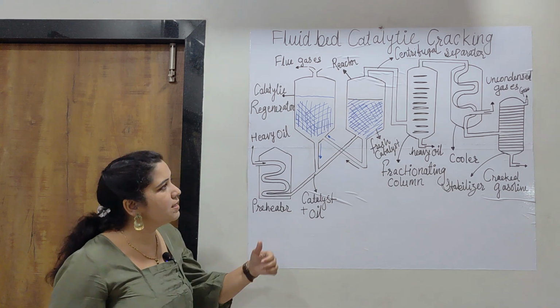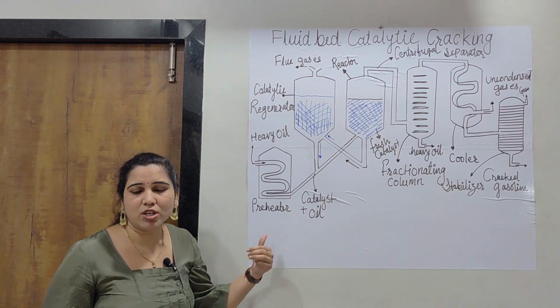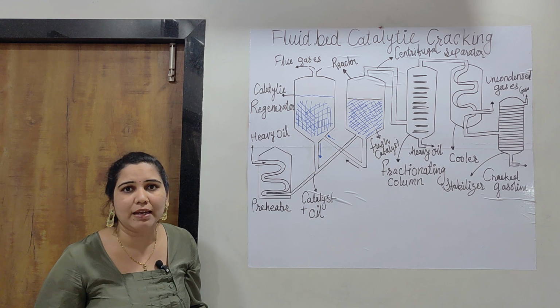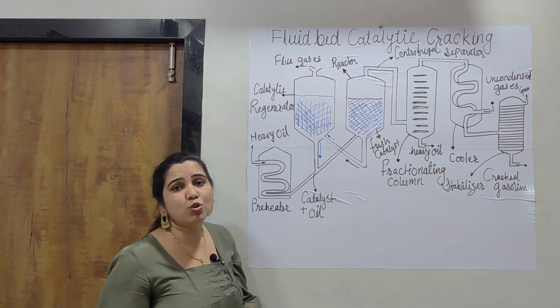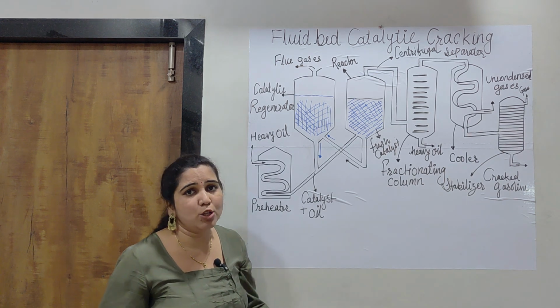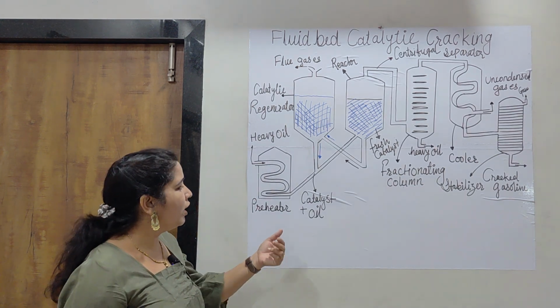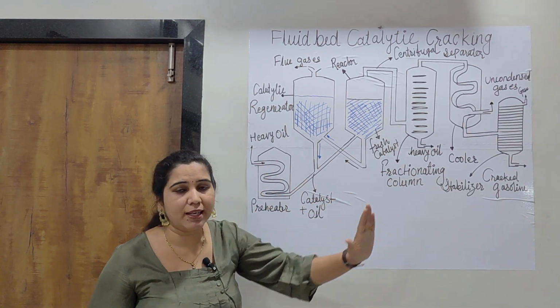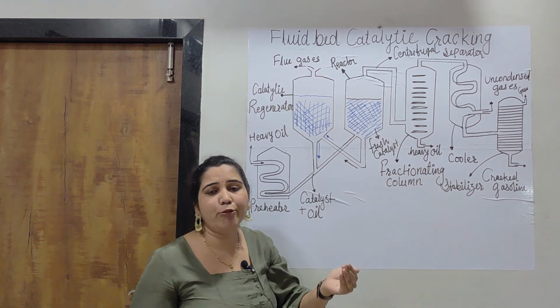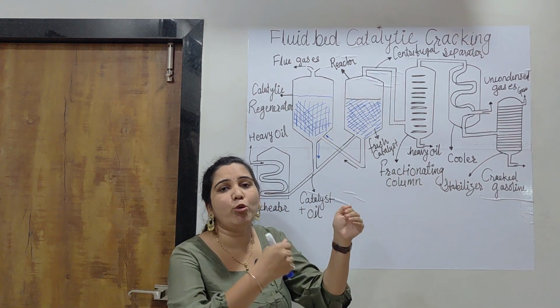Now this is the construction, or diagrammatic representation, of the fluid bed catalytic cracking, which you must study and must draw in your paper. Here you can see different compartments. The very first is a preheater, as in fixed bed catalytic cracking, before heating.